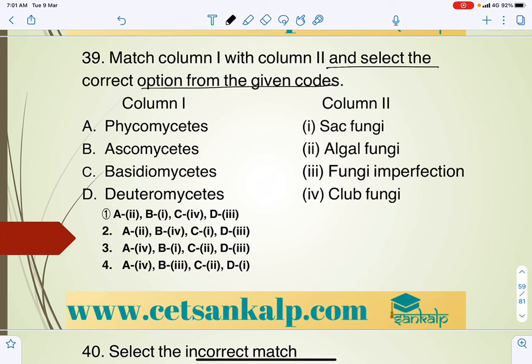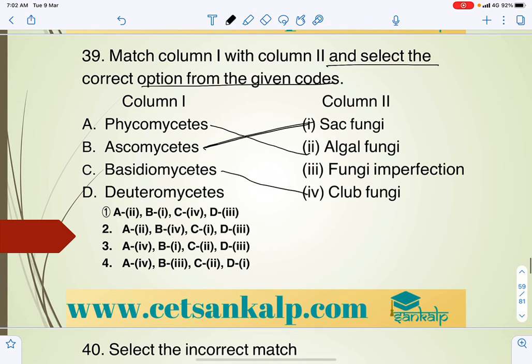So Phycomycetes, which comes under the group algal fungi, right. And Ascomycetes, sac fungi, it includes the ascospores, that is Penicillium and Aspergillus. And Basidiomycetes, the club fungi, mainly includes mushroom. Deuteromycetes, fungi imperfecti. So A2, B1, C4 and D3. So answer for that is A.